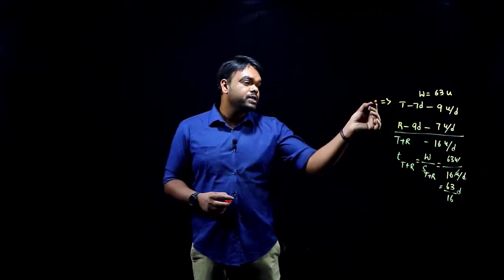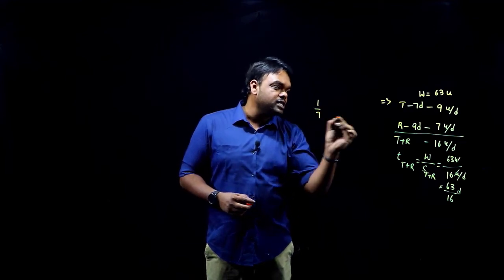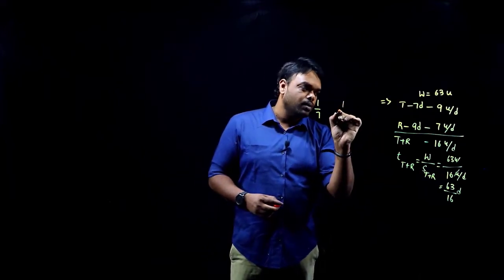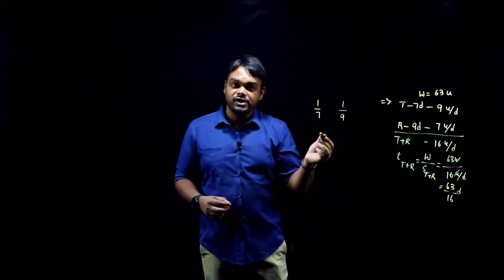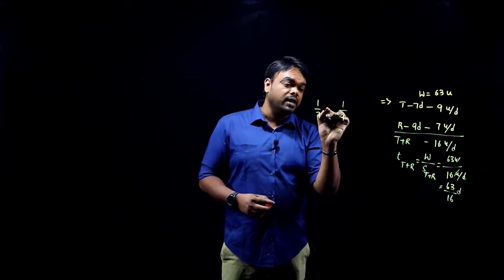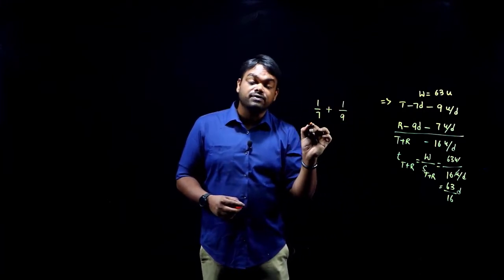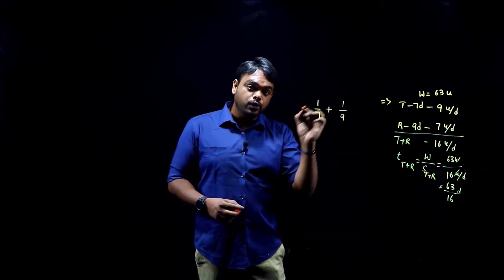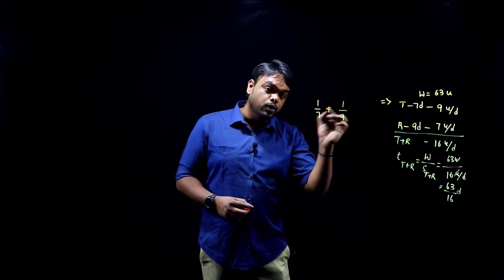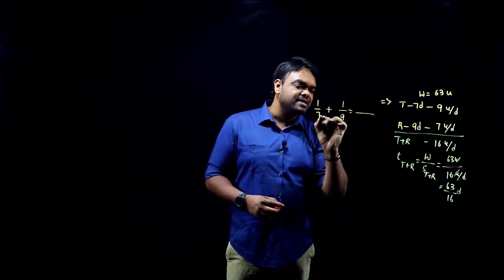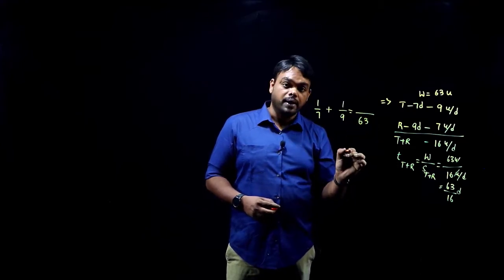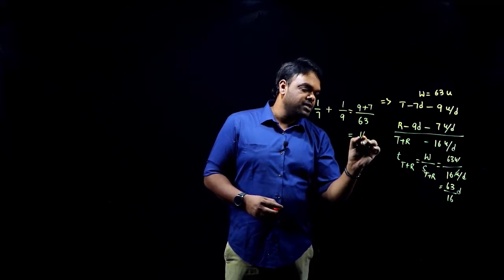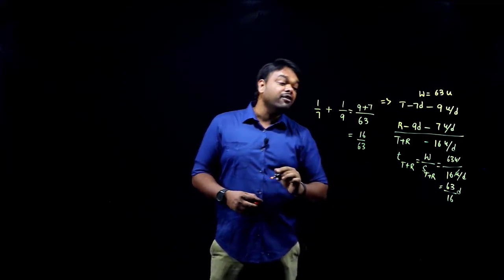So in the unitary method, the speed of Thomas is 1 by 7, and the speed, or we usually call it efficiency, of Raj is 1 by 9. Both are the same, speed or efficiency. Now, when they are working together, Thomas is doing 1/7 of the work in a day, Raj is doing 1/9 of the work in a day. When they are working together, he will do 1/7 plus this guy does 1/9. So together, again 7 into 9, 63. Okay, so we'll get 9 plus 7, which is 16 by 63. So this is the efficiency together.